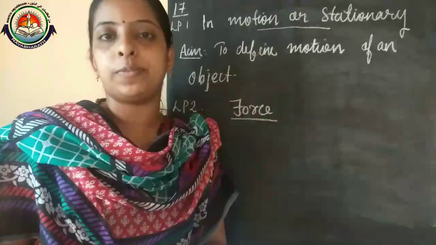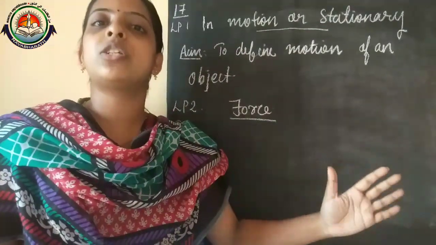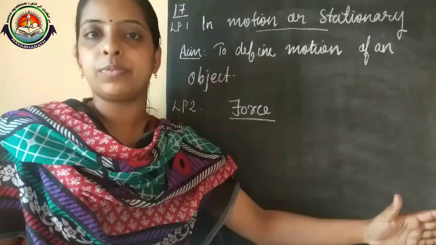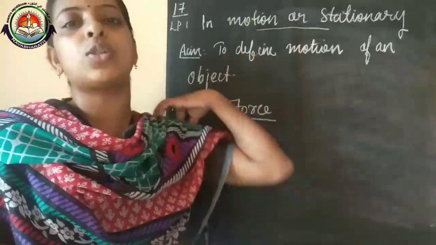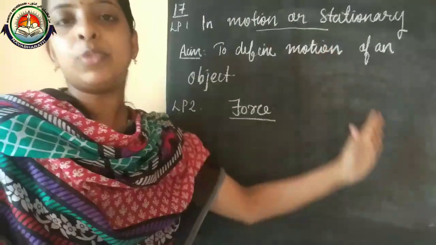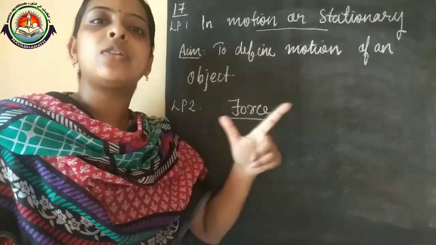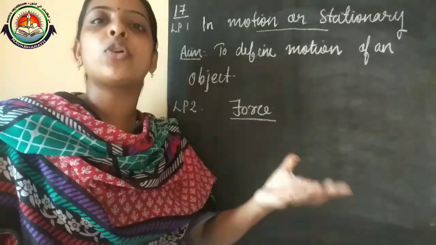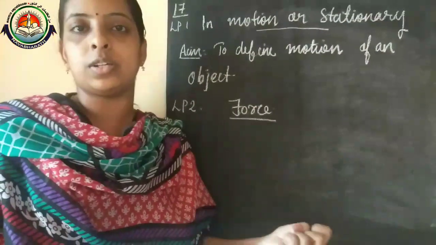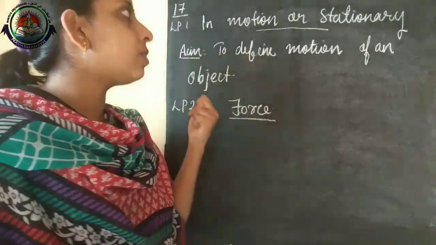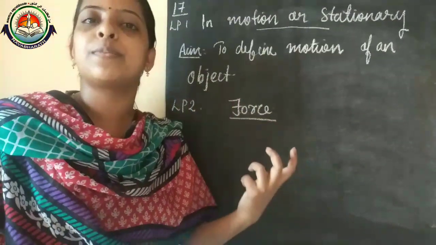What is motion? Motion means that an object has changed its position with respect to time. With respect to the surroundings also, we can define the term force. And in the second lesson, we are discussing how force and motion relate to each other. So we learn what is motion and what we mean by force.